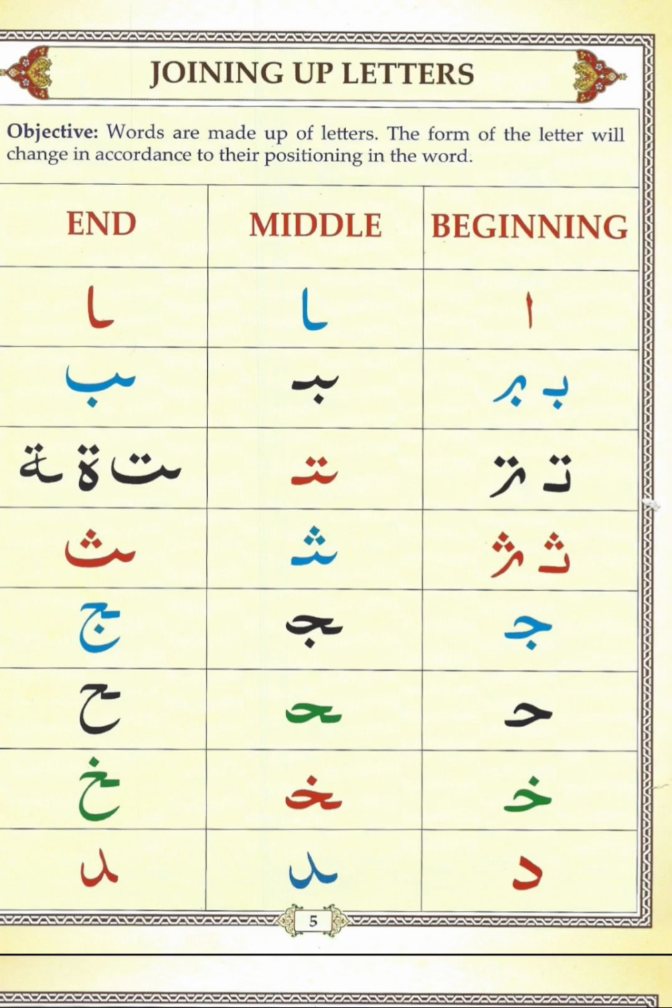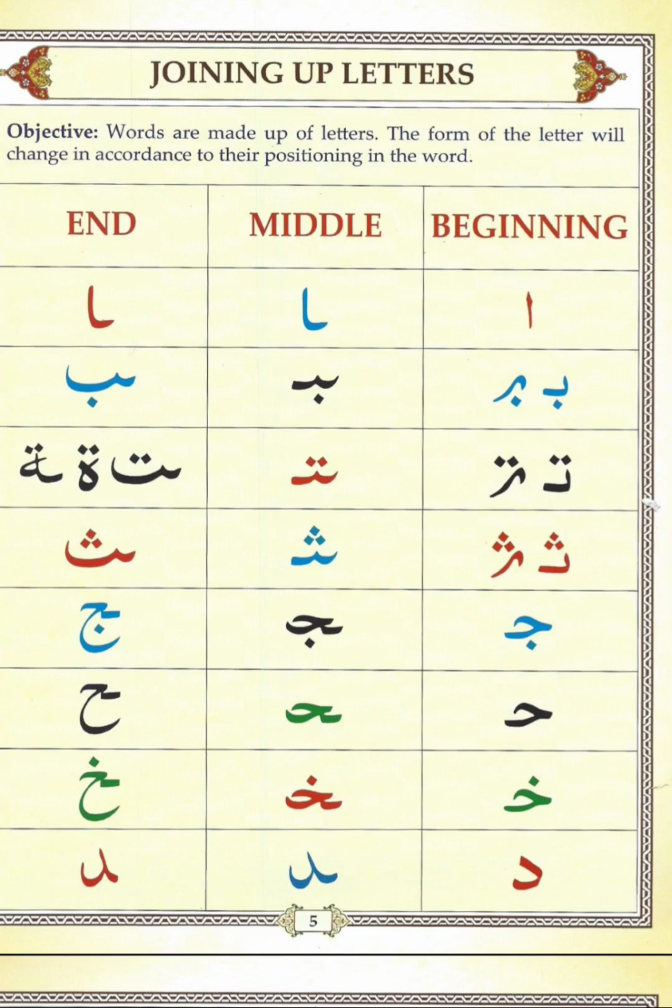Inshallah, in this lesson, this page, we will learn about joining up letters. So you can see at the top of the page, objective is written. The objective of this page is: words are made up of letters. The form of the letter will change in accordance to their positioning in the word.